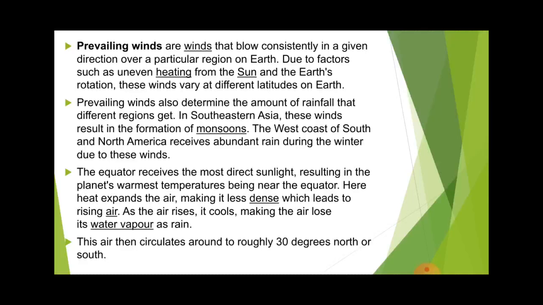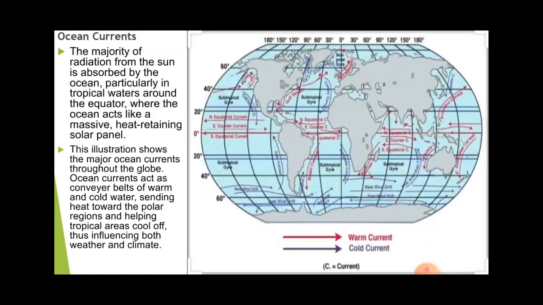As I explained, these winds take the water vapor to the land areas and create rainfall. This air then circulates around roughly 30 degrees north and south. So the prevailing winds are mostly found up to 30 degrees in the northern hemisphere and up to 30 degrees in the southern hemisphere, and that creates the rainfall in this region. The wind topic we'll discuss in the next video.